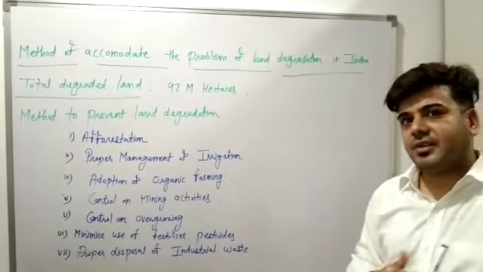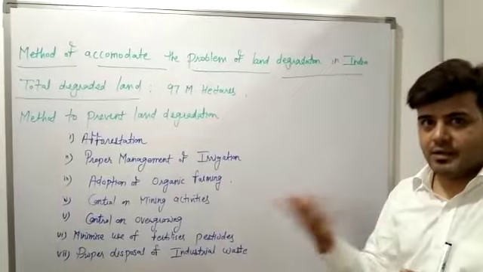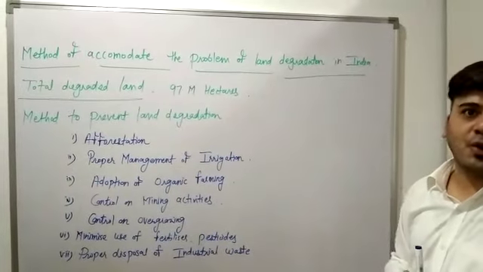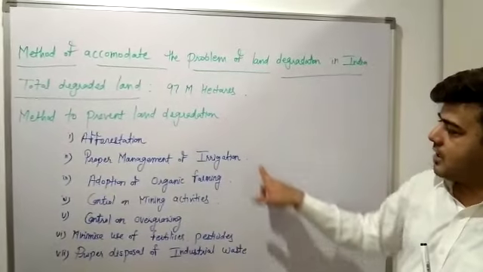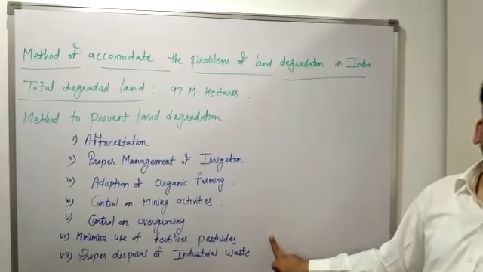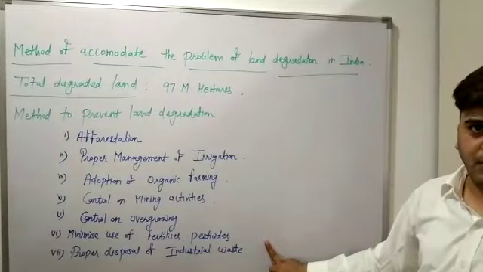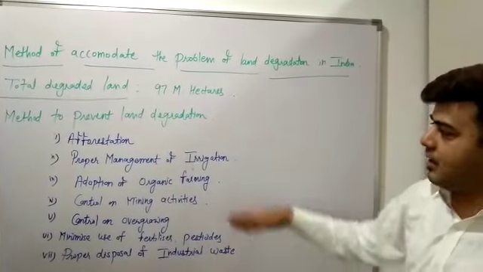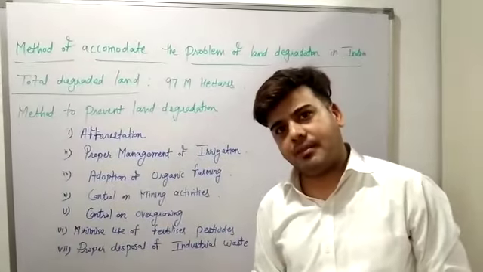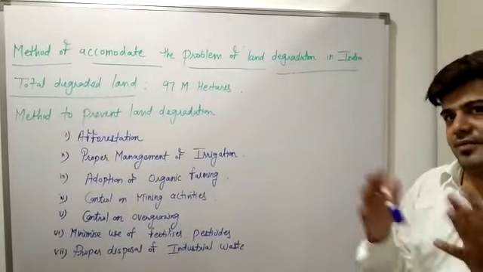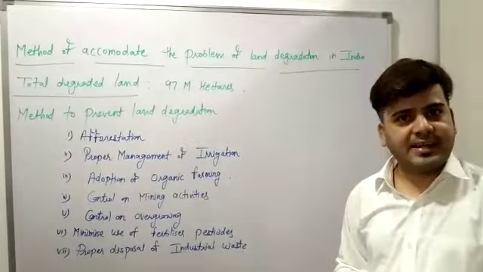If land degradation continues, then it will be very difficult for farmers to produce agricultural yield. Now these are the various methods through which we can accommodate the problem of land degradation. The first method is very simple: afforestation. You know it very well, planting more and more trees is a very good way to prevent land degradation.